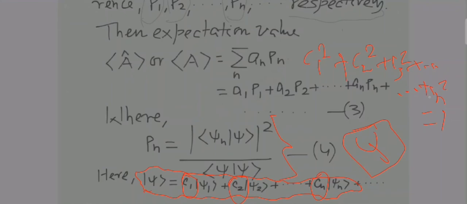After squaring and summing up these coefficients, if the value comes out to be equal to 1, means c1 square plus c2 square plus c3 square plus c4 square plus c5 square plus so on and so forth up to cn square, if there are n such systems, then the sum of these coefficients squared will be equal to 1 if psi is normalized. And if psi is not normalized, then the sum of these coefficients squared will not be 1. So it is very easy to check whether psi is normalized or not.